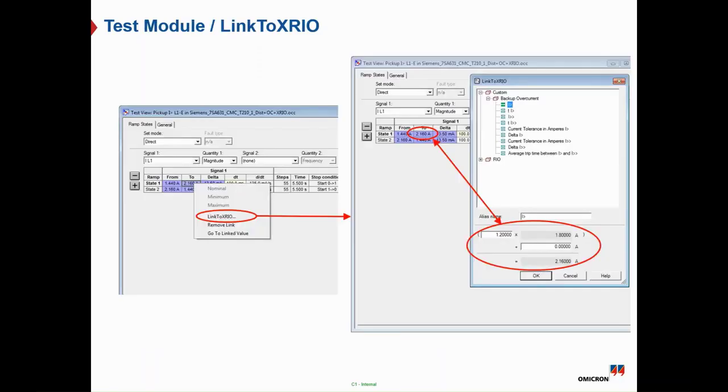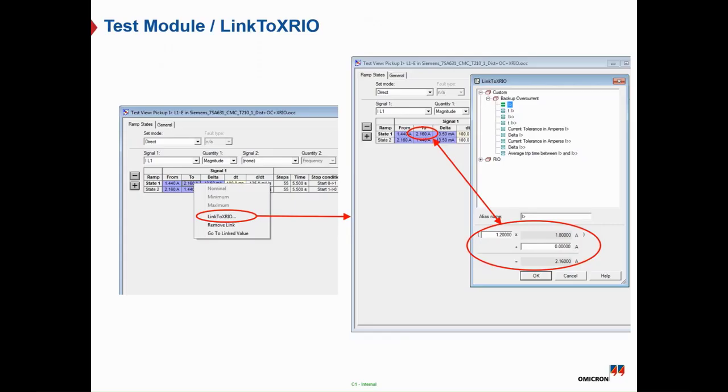And also we have another feature called Link to XRIO, and this feature is very beneficial, especially if you have any update or any change in the protection relay parameter setting, because it will be automatically adapted to the new setting.